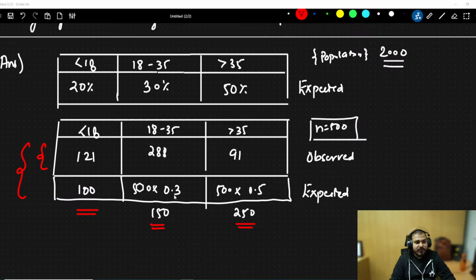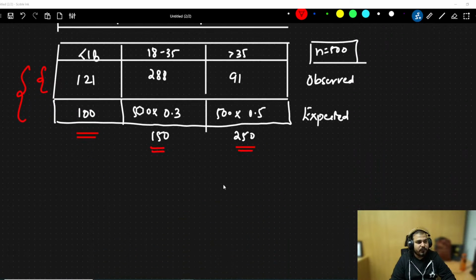Again, understand why we multiplied: we need to find the expected distribution from this 500 sample. So if I consider a 500 sample in 2010 also, I need to get this data: 100, 150, 250. Is it clear to everybody or not? Everybody is clear with this? Just let me know. So I'm going to draw this table again.